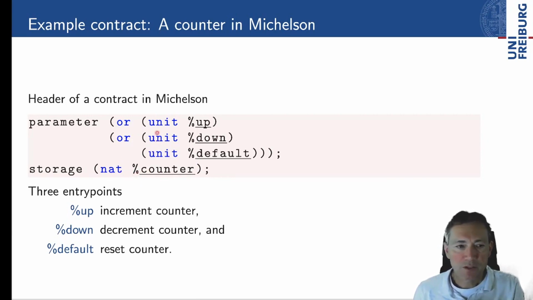And the parameter is a sum type, and each of the summands has been marked up with its own name. This is Tezos' way of providing different entry points to a contract. Depending on which of those three summands your parameter lies in, this makes the choice between different entry points.